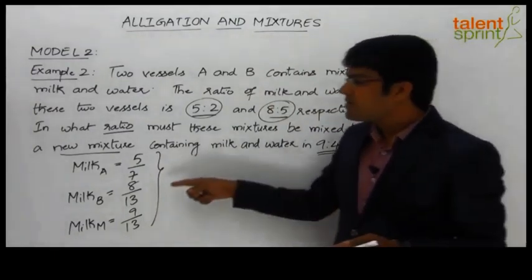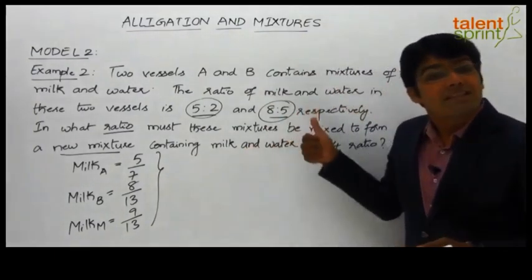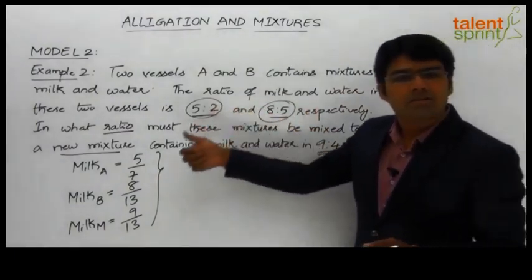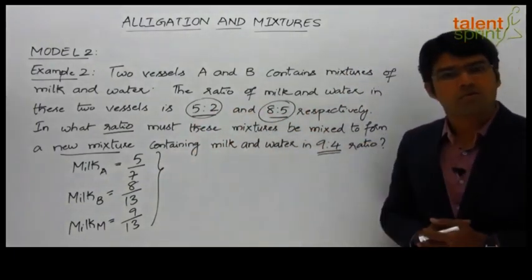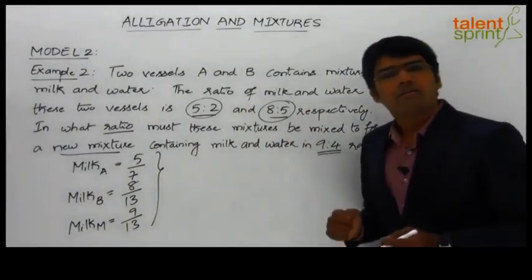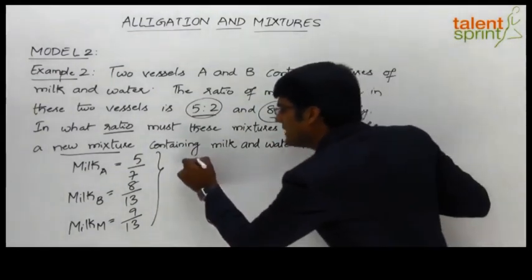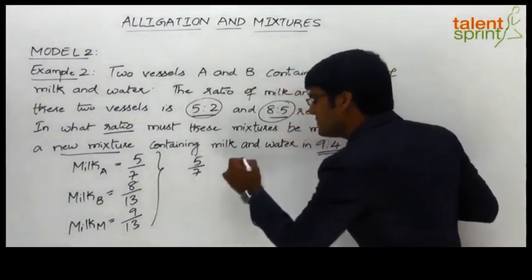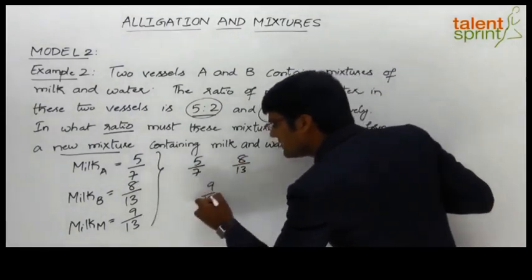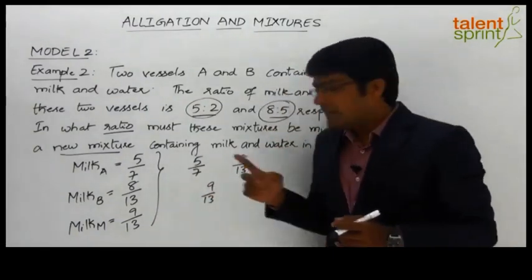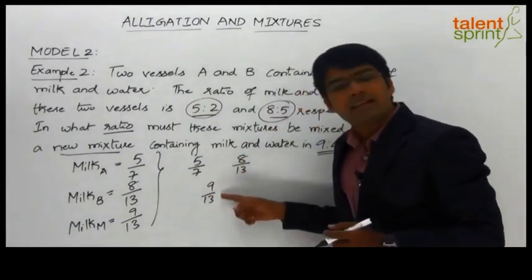The same can also be done by using the strengths of water, right? You can either work on the strengths of milk or work on the strengths of water to get the final ratio of quantities. So let's go ahead with the strengths of milk. In type 1 it is 5/7, type 2 for vessel B it is 8/13, and in the final mixture the strength is 9/13.